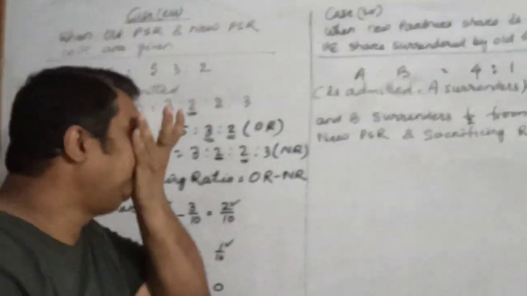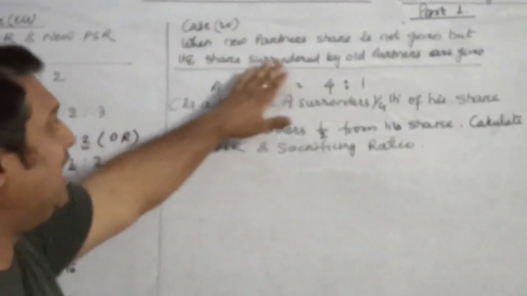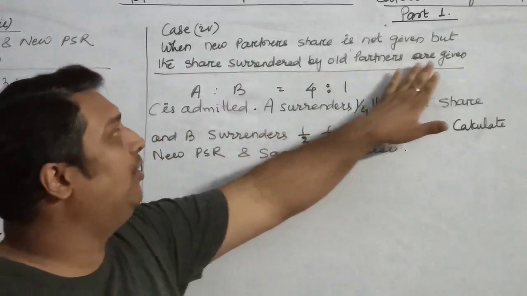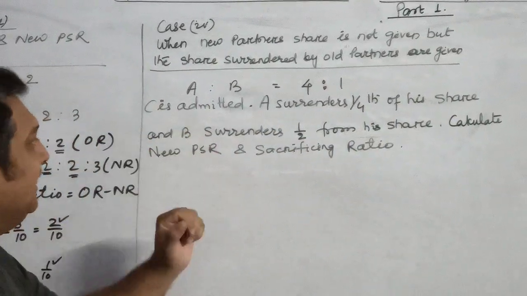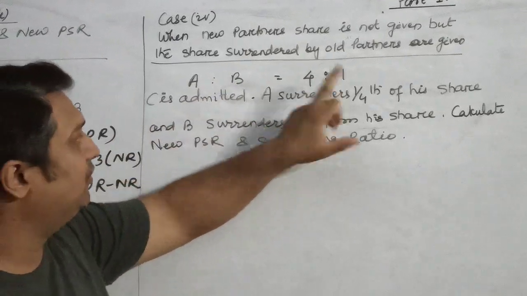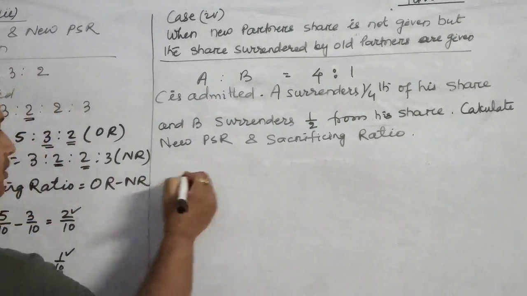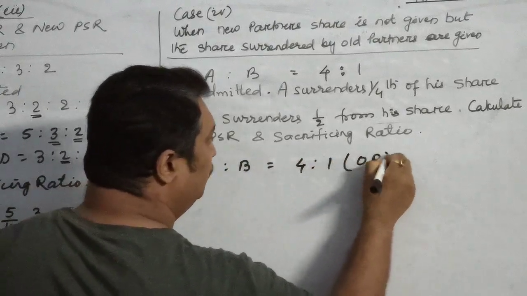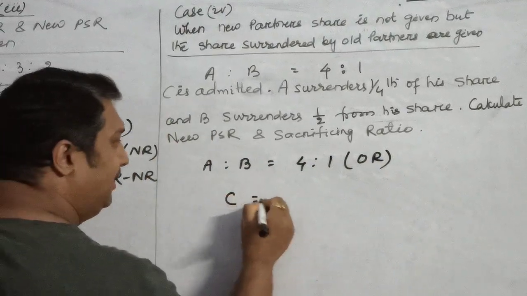Now we will take another condition when the new partner's share is not given, but the shares surrendered by old partners are given. Let us take an example that A and B are two partners sharing profits and losses in the ratio 4:1. So we will write the solution over here. Old ratio is 4:1. C is admitted.